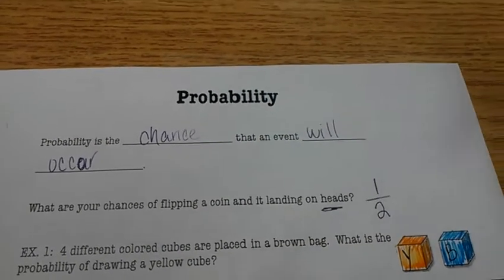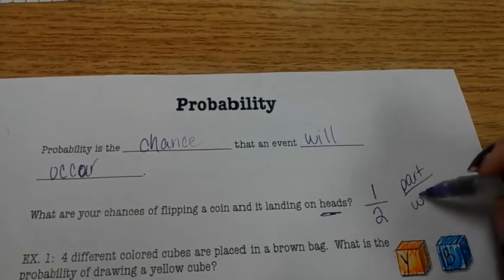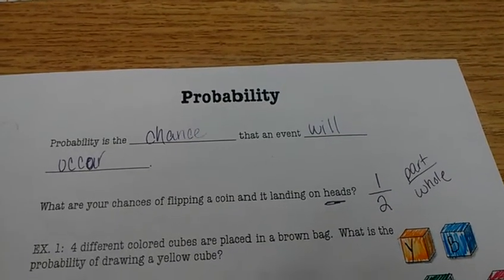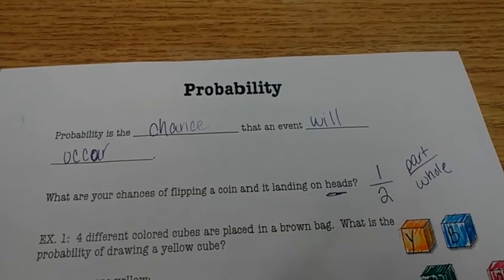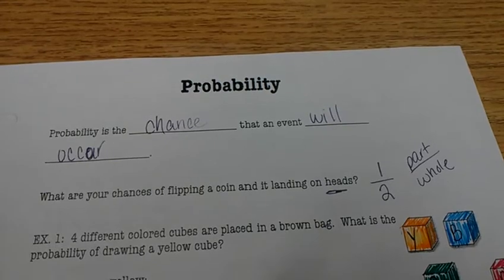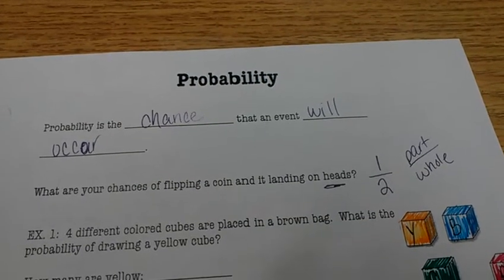We know, because we know what fractions are, it is always set up as a part over whole. The definition of a fraction doesn't change just because we're using it in a different concept. A fraction is always a part over a whole. So the number of heads that we have is our part, and our total number of sides is our whole.